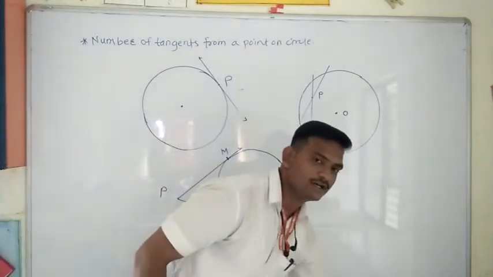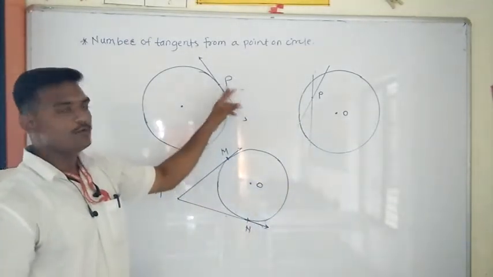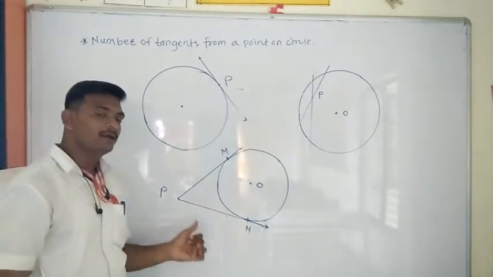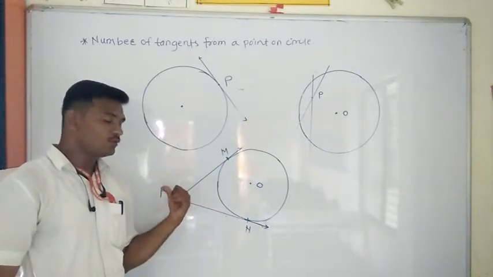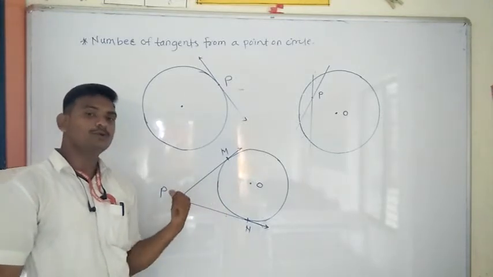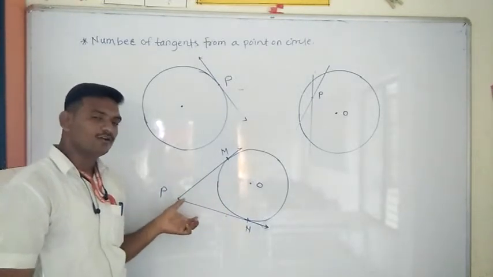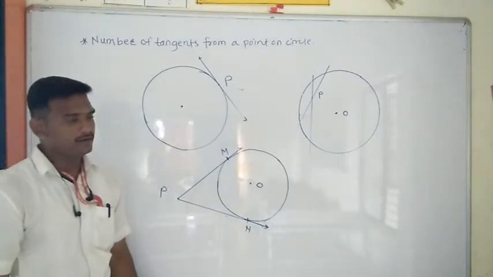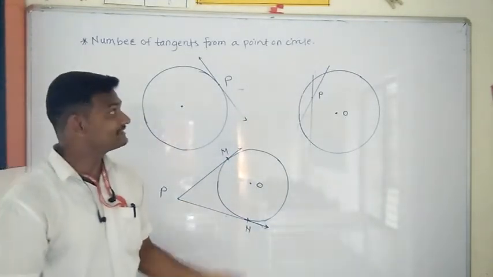If a point P lies on the circle, then we can draw only one tangent from that point. And if a point P lies outside the circle, or you can say external to the circle, then we can draw two tangents. One tangent is PM and another tangent is PN. Okay. Now we have seen the three cases.